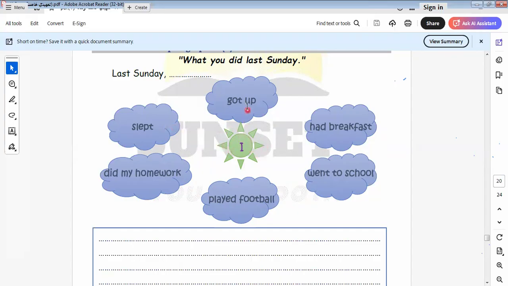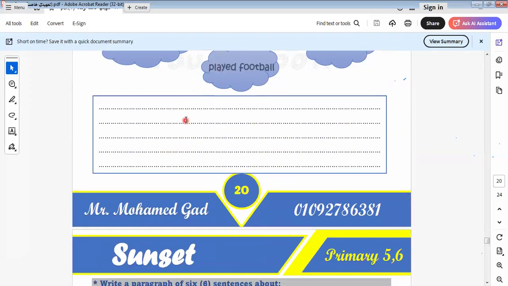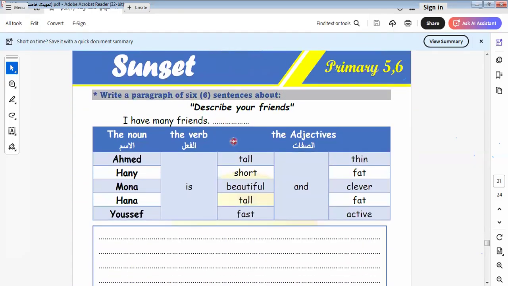Okay. So we say I got up at 7 o'clock. I had my breakfast. I went to school. After I returned from school, I went home. Then I did my homework. After that, I went to the club to play. After that, I played football. Then at night I slept. Okay. Let's go to another one here.